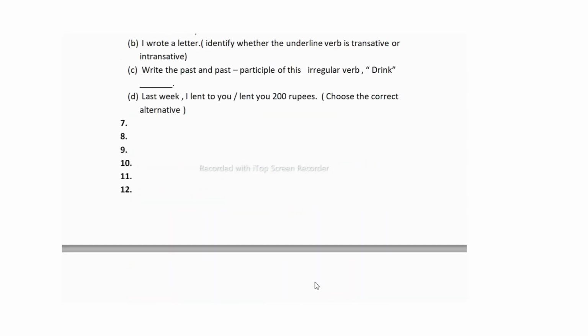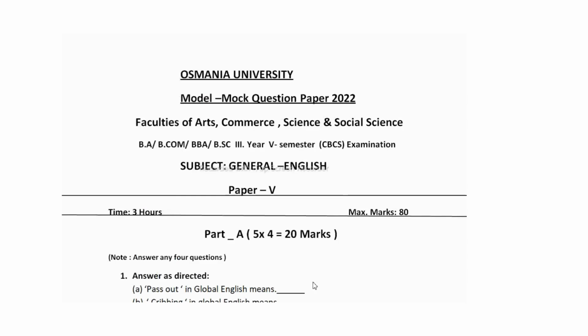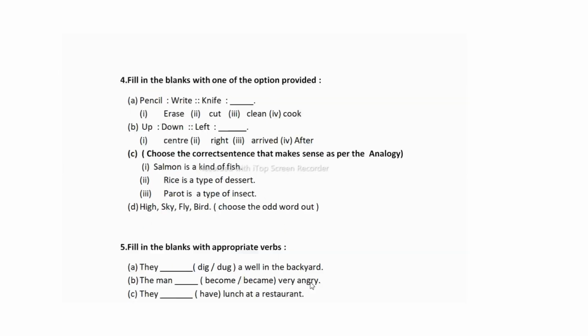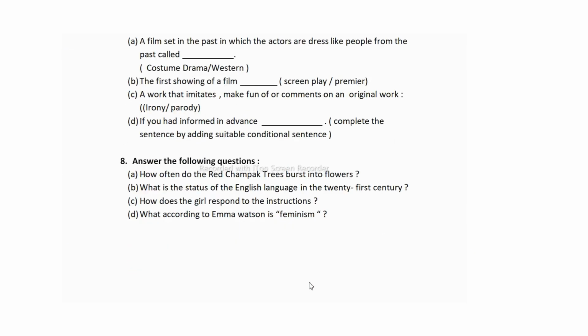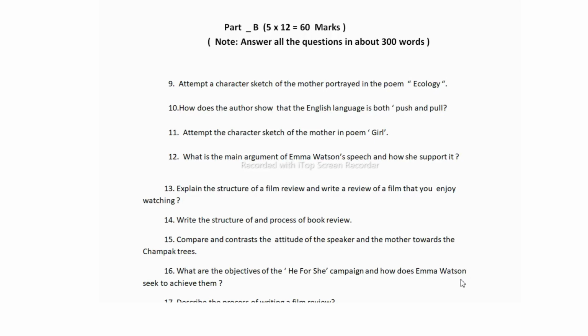So students, this is all about the 8 questions. Out of these 8 questions you have to answer any 5. You will get 20 marks. Now students, let's move to section B, which has 60 marks. Here you have to answer any 5 in about 200 to 300 words.